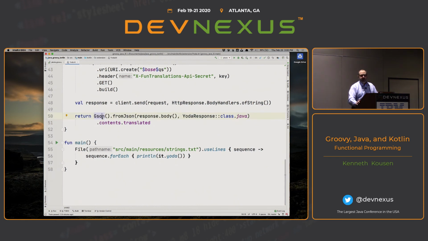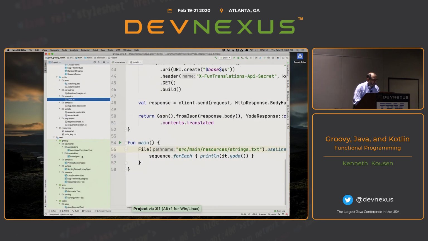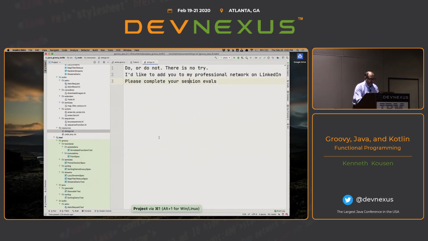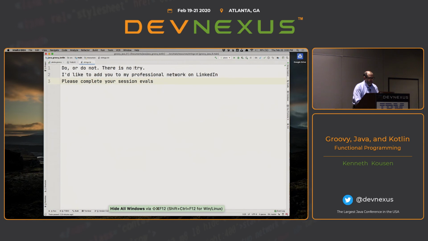And basically down here, I get back the JSON, I parse it using Google's JSON. Notice, by the way, Kotlin doesn't use the new keyword. If you want to instantiate an object, you just use the constructor without the word new. So that's what this is doing, converting the body into my Yoda response. And I'm actually getting all these things from a file called strings here. So here are my strings I'm going to translate. You know, I had to try these for Yoda. And let's see if this one works.